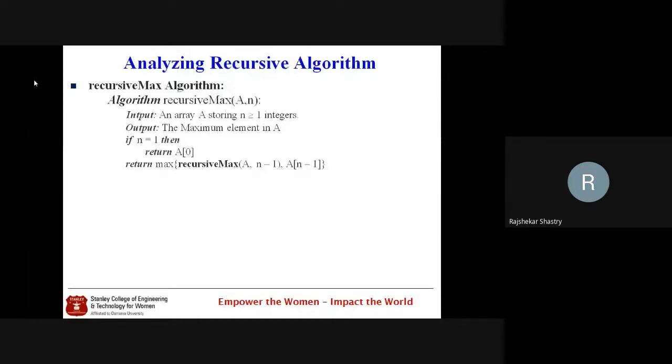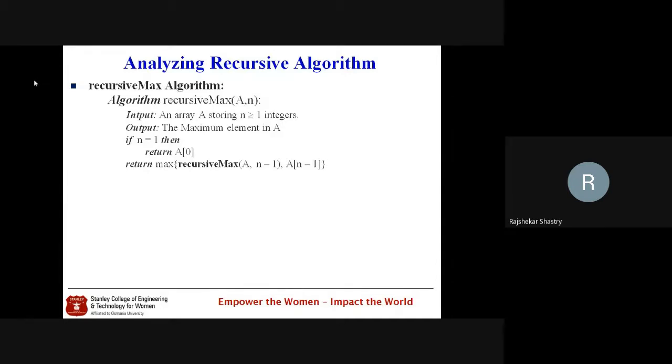What I'm stating is, if n is equal to 1, what does that mean? The array itself has only one element. So when an array has one element, that itself is the maximum element. In that case we simply return that zeroth element, because we decided that our index always starts from 0. So the single element existing at the zeroth location is the one we return. This is the base case here.